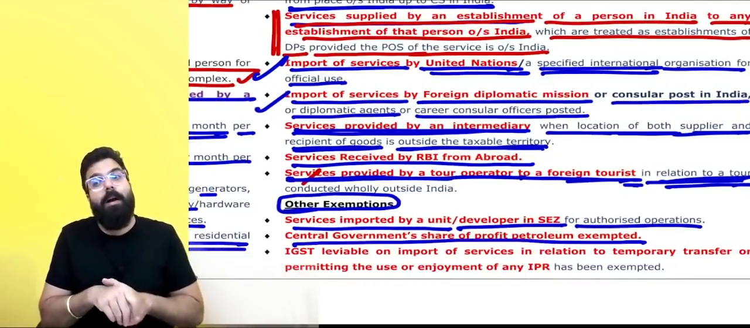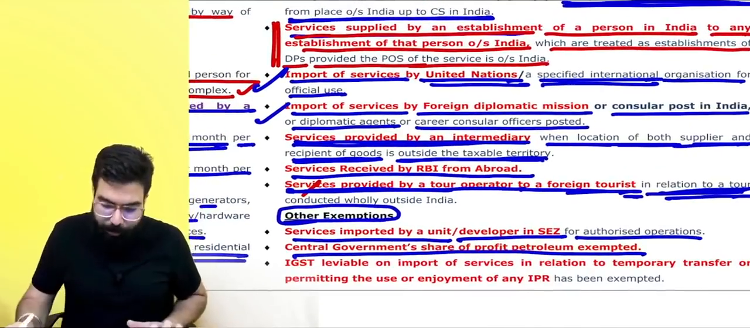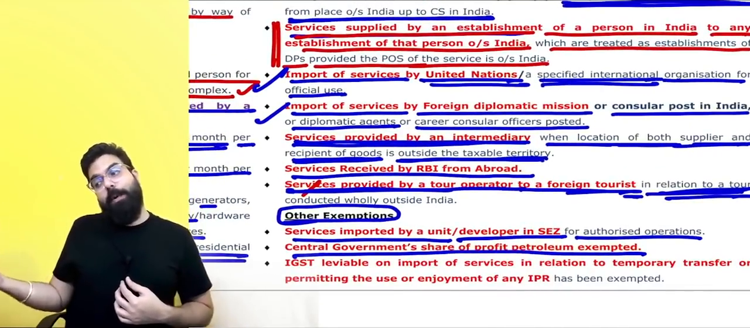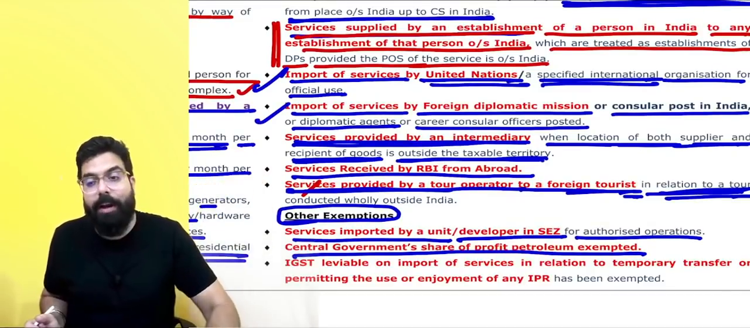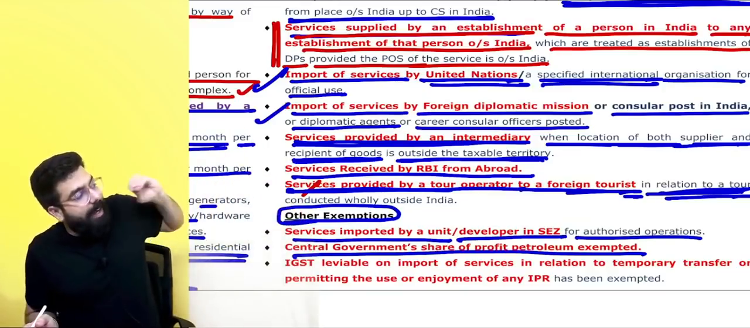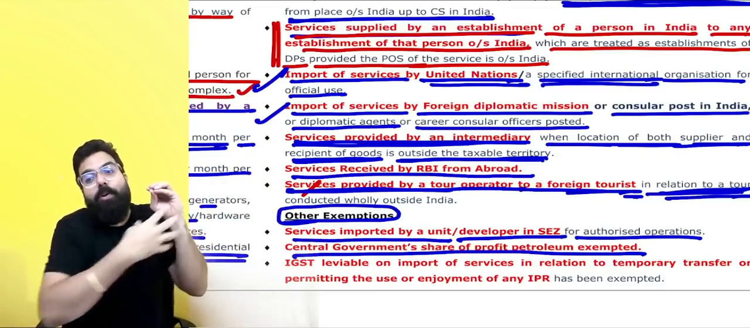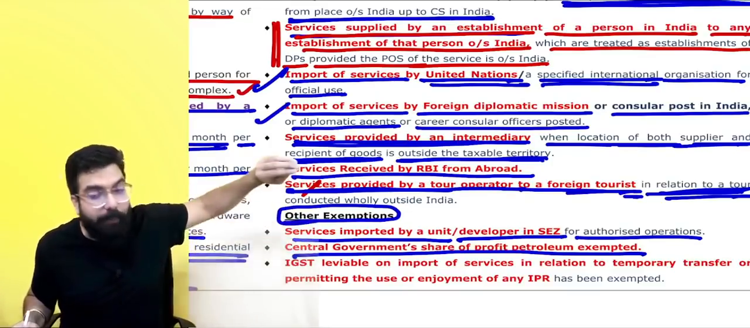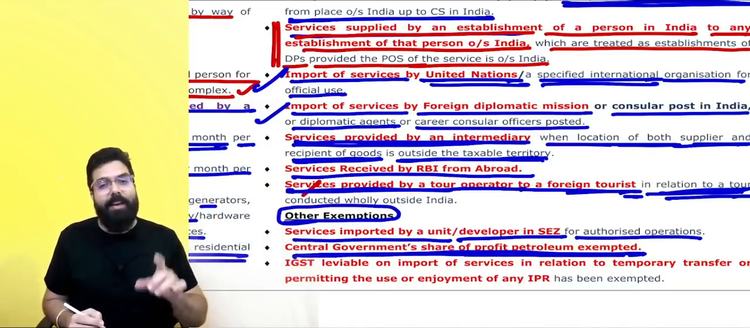The profit petroleum discussion we have in the chapter of supply. On profit petroleum, anyways, no GST. I hope you remember that explanation. Reliance went ahead and explored petroleum. It kept cost petroleum. The remaining amount of profit petroleum was given to the government because the government gave the license to Reliance to explore mineral oil. That profit petroleum which was given by Reliance to the government for giving the license was exempted. Sir, central government share of profit petroleum is exempted from GST.